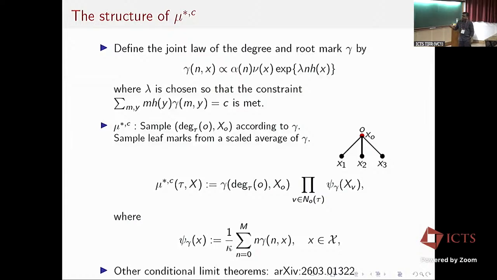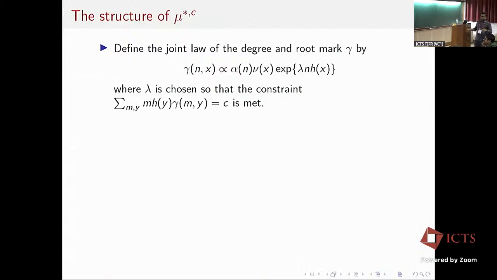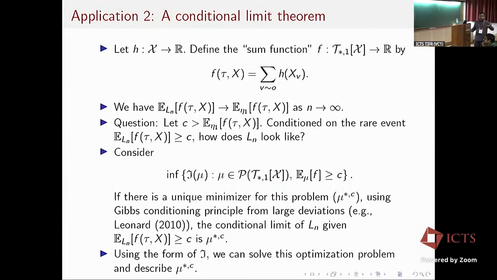So this is the structure of my optimizer mu star c in this particular context. In a recent work, we also show several other conditional limit theorems for more general rare events, and there are also associated phase transitions where this optimization problem has multiple solutions.